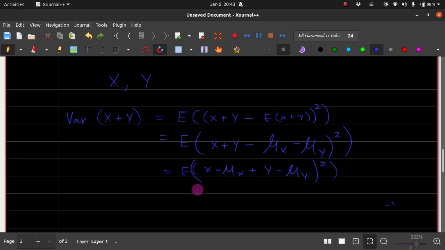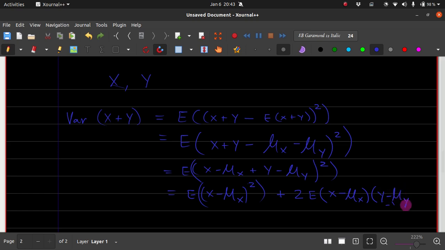This will give rise to the expectation of x minus mu x whole square, plus 2 times the expectation of x minus mu x times y minus mu y.